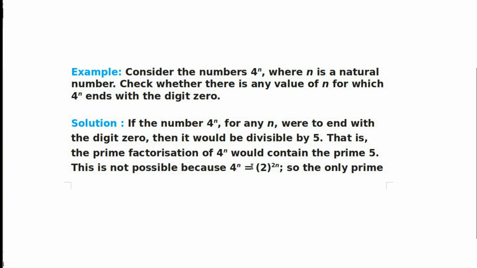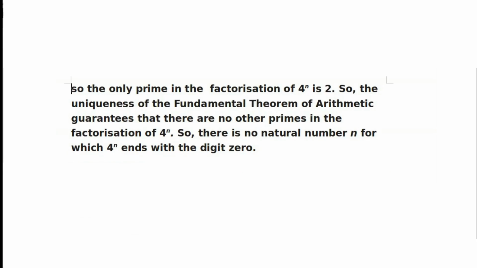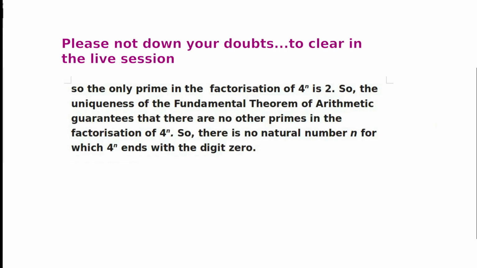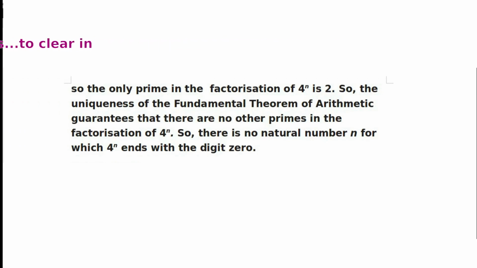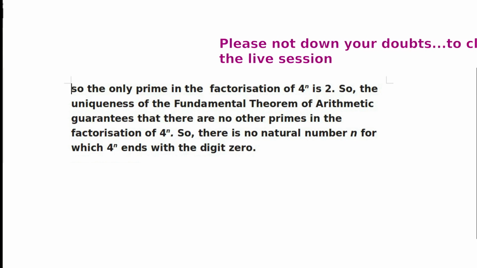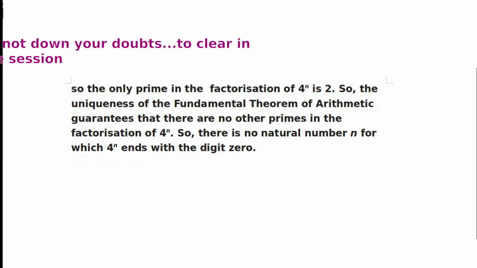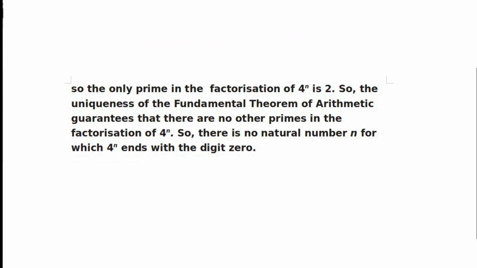4 raised to n, we can write as 2 to the power 2n. So, the only prime in the factorization of 4 raised to n is 2. There is no 5. So, the uniqueness in the fundamental theorem of arithmetic guarantees that there are no other primes in the factorization of 4 raised to n. We know 4 is a composite number. 4 we can write as a product of primes, that is 2 times 2 only.